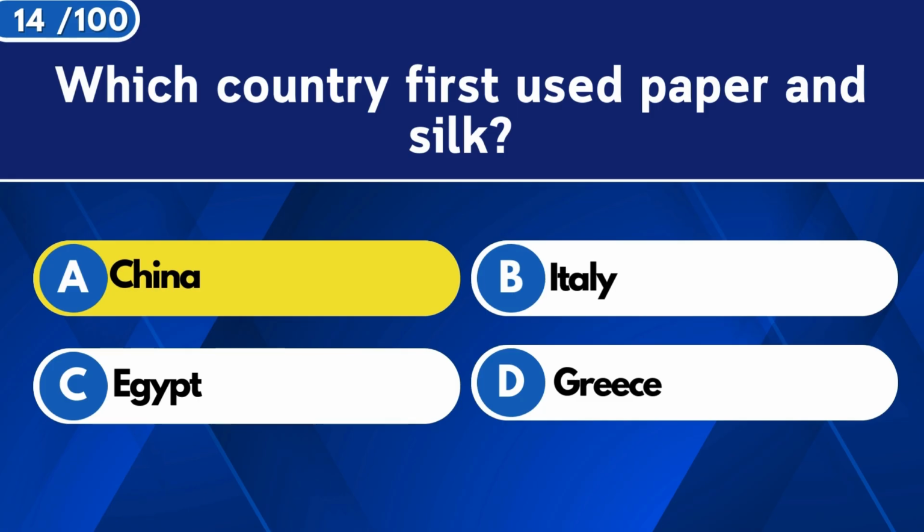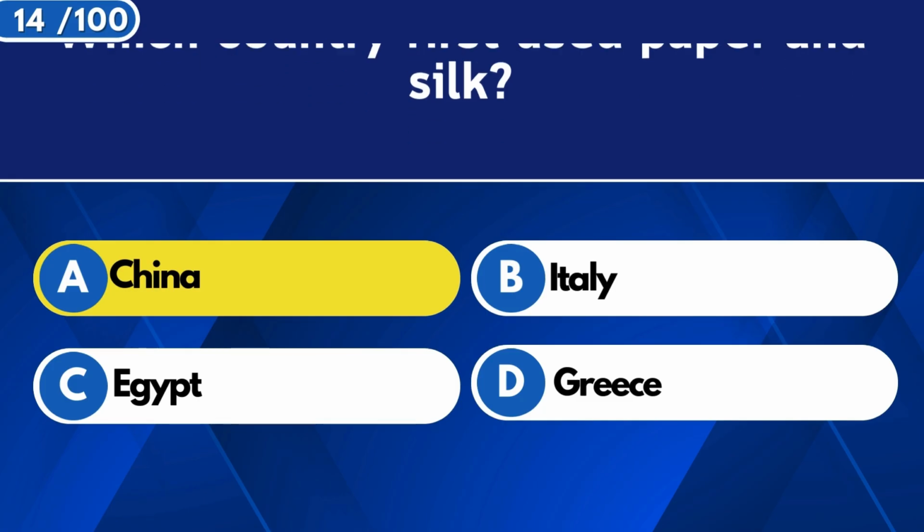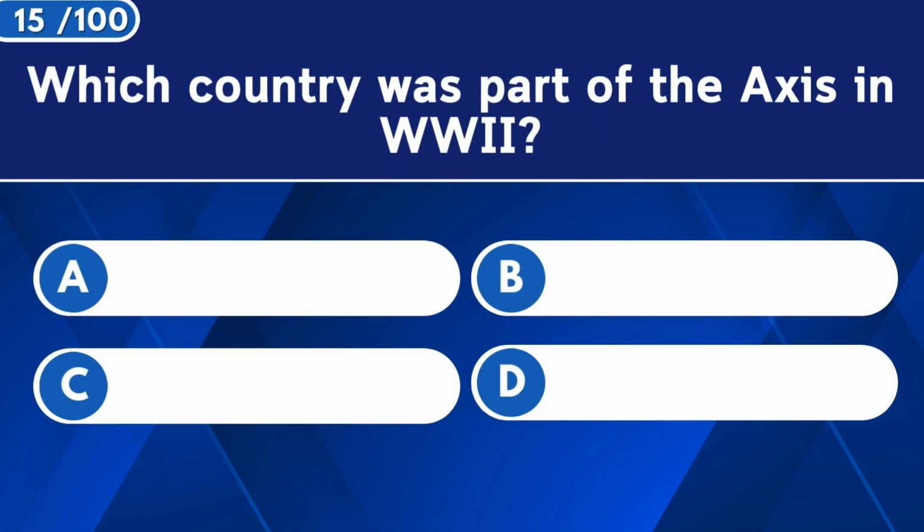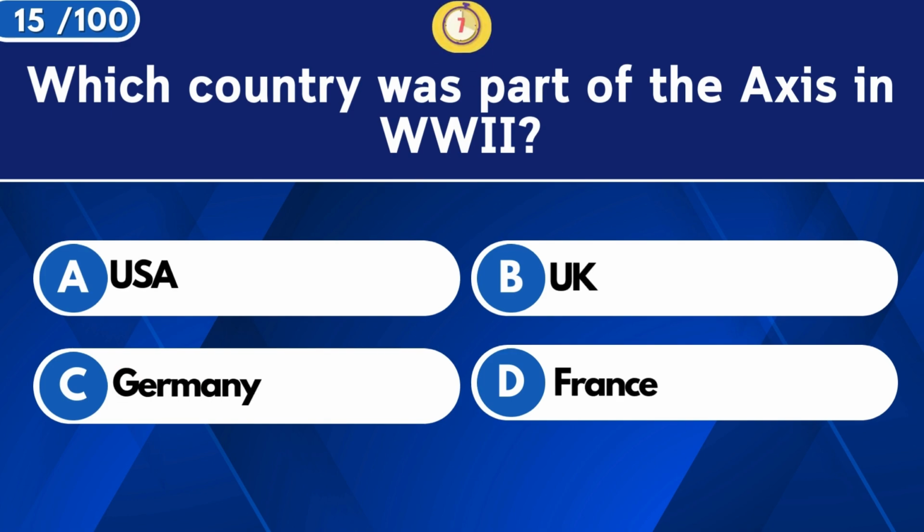China. Which country was part of the Axis in World War II? Germany.